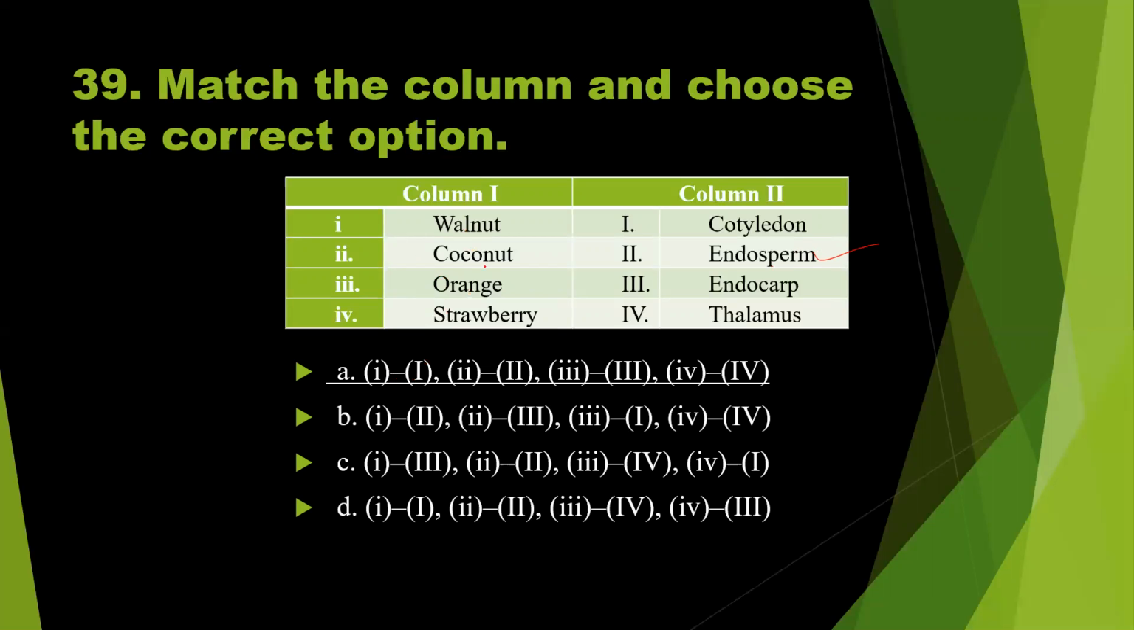So in coconut, endosperm is edible. And in walnut, cotyledons are consumed. The edible part of walnut is cotyledon. And next in orange, the endocarp. Endocarp is the fruit wall, one layer of fruit wall. So it is edible. And strawberry is an example for false fruit. Thalamus is developed as an edible part of the fruit. So that should be thalamus in case of strawberry. So option 1 itself is the right answer.